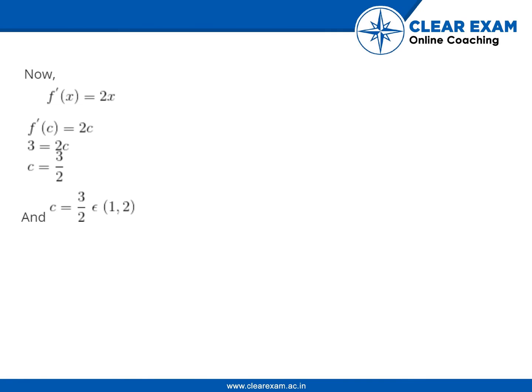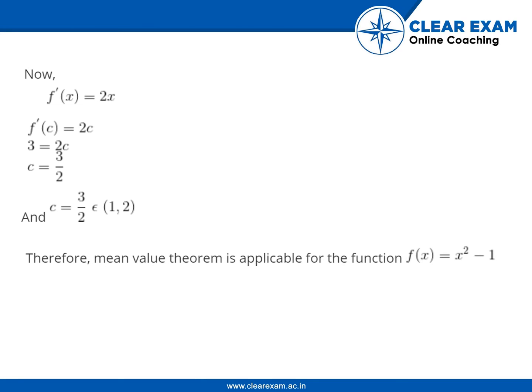And c is equal to 3 by 2 belongs to open interval 1 comma 2. Therefore mean value theorem is applicable for the function f x is equal to x square minus 1.